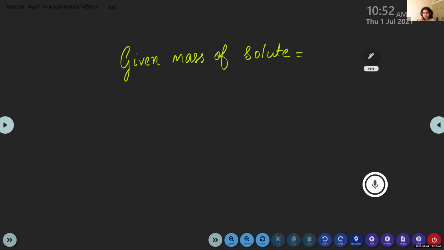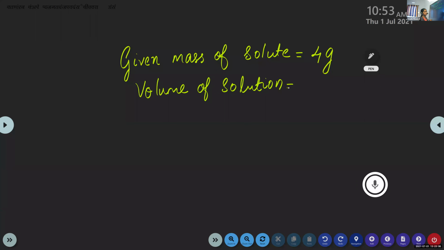NaOH. What about the value? Mass of NaOH, 4 gram, right? Then what else is given in the question? Volume of solution. What about the volume? 250 ml.